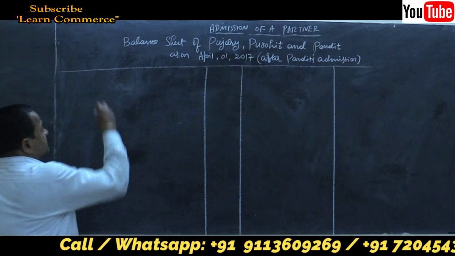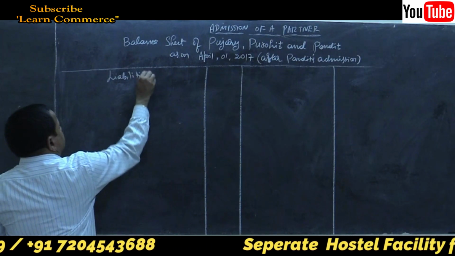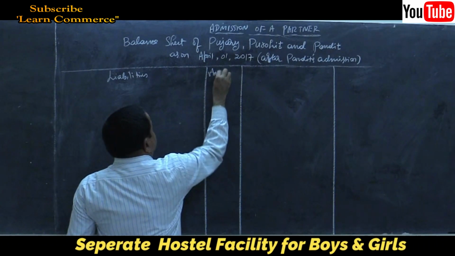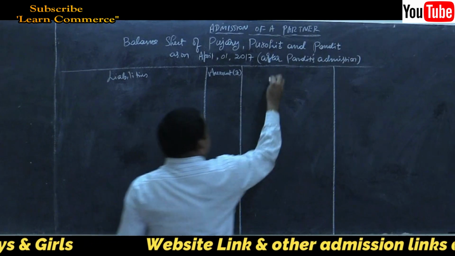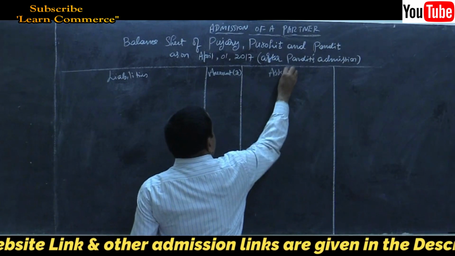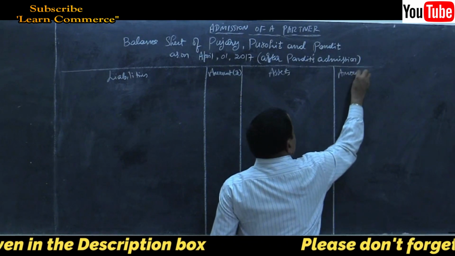Write the column headings: liabilities, amount in rupees, assets, amount in rupees.